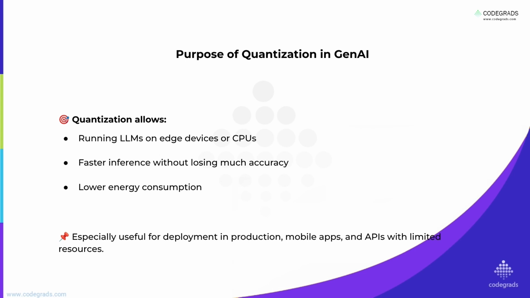Quantization allows us to run more complex LLMs on edge devices like your phone or standard CPUs. This is huge. It means AI isn't just for supercomputers anymore. It also means faster responses from your AI without a huge drop in how smart it is. And a fantastic side effect is lower energy consumption. Less complex math means less power, which is great for batteries and the planet as a whole. Essentially, it is a game changer for deploying AI in the real world, especially where resources are tight.